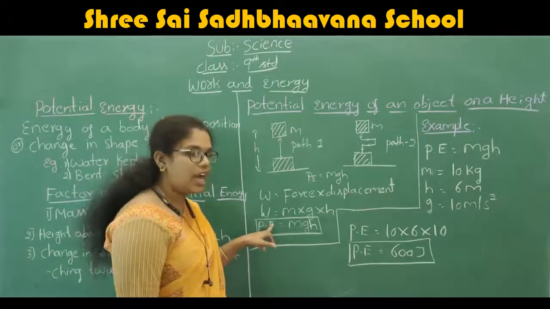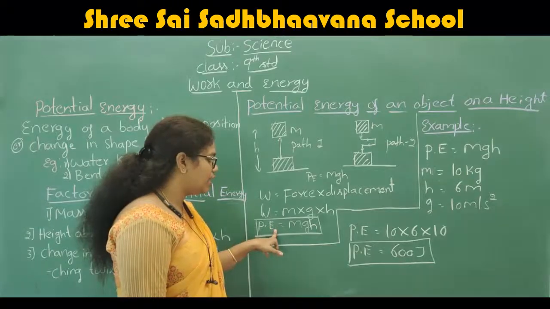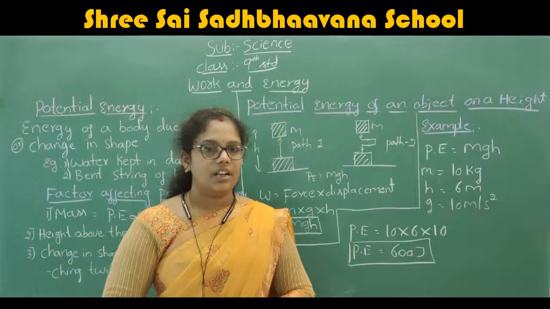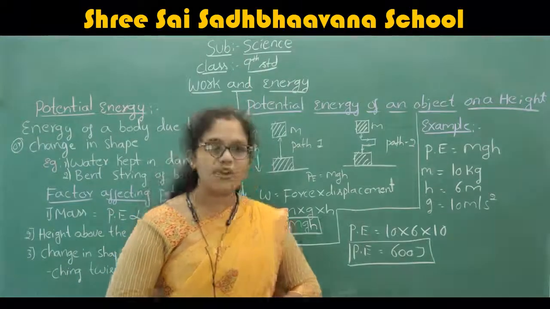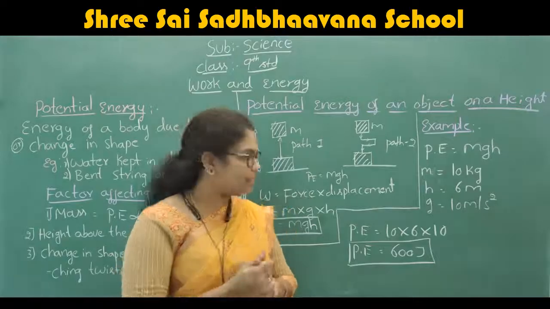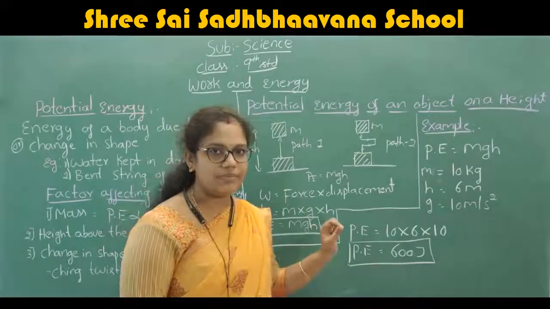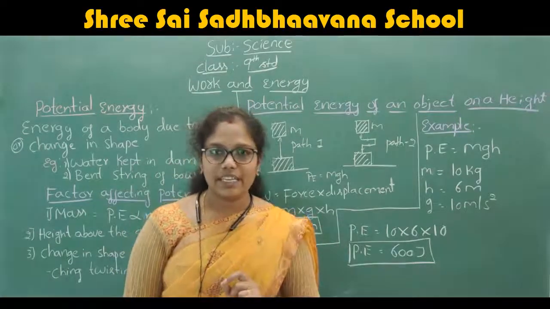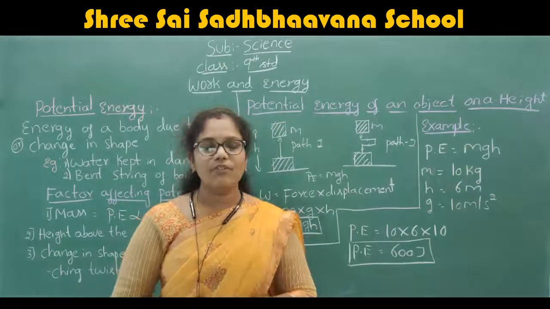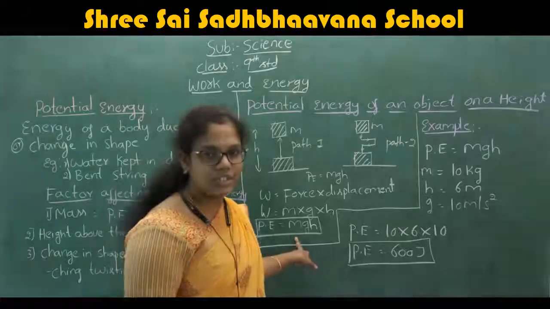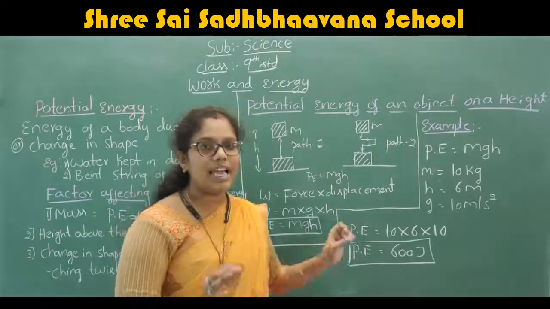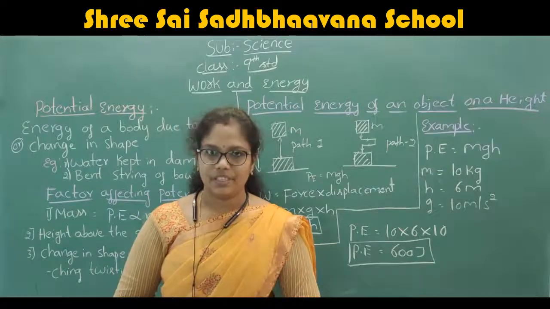Therefore, you substitute and you get the potential energy is equal to mgh. We get two formulas: for kinetic energy, K is equal to half mv square, and for potential energy, mgh.